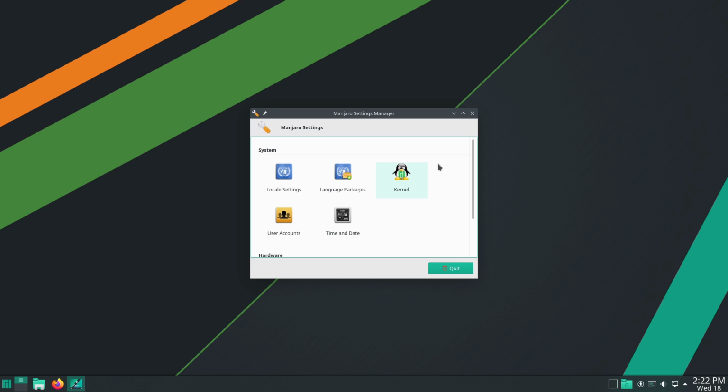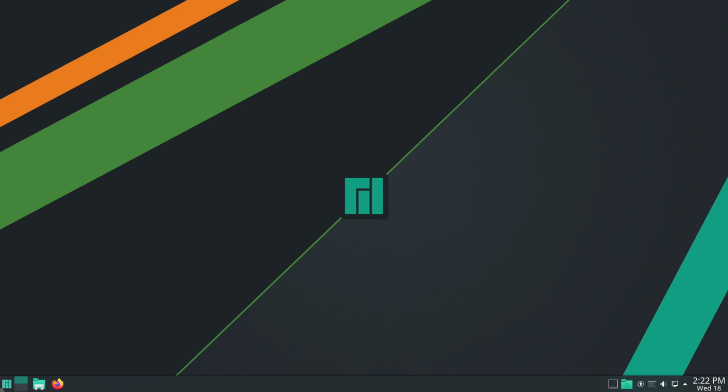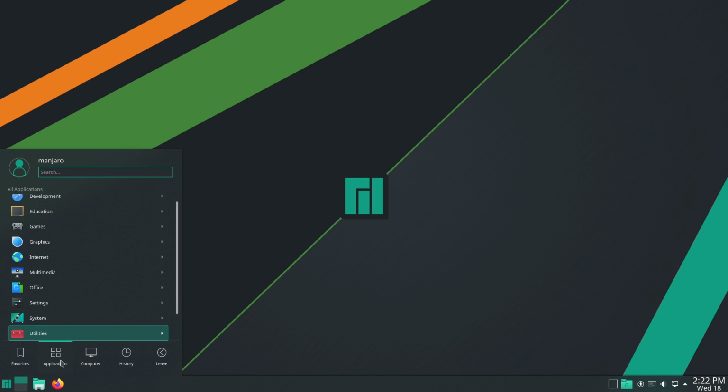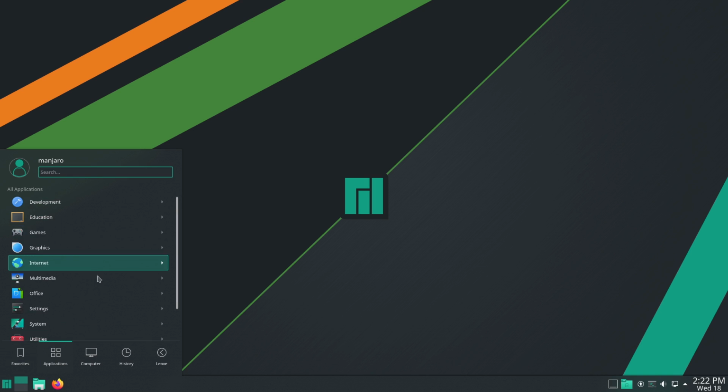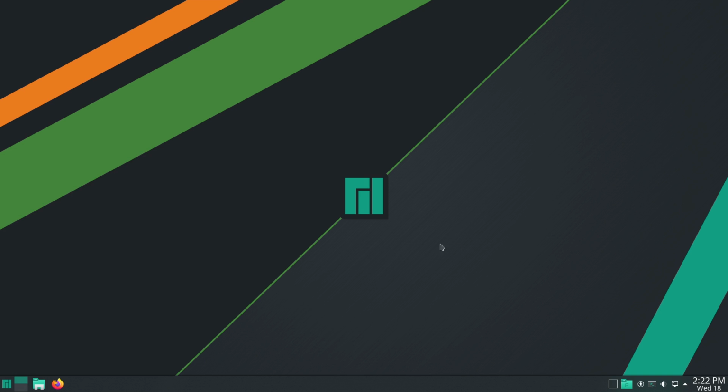These are basic Manjaro settings, language packages, user accounts, hardware configurations, and things like that. As far as everything else, as I said, we're not going to go into the Plasma desktop itself, but you can see if you've used KDE at all that this is not a standard KDE theming. It is using all of its own custom work.